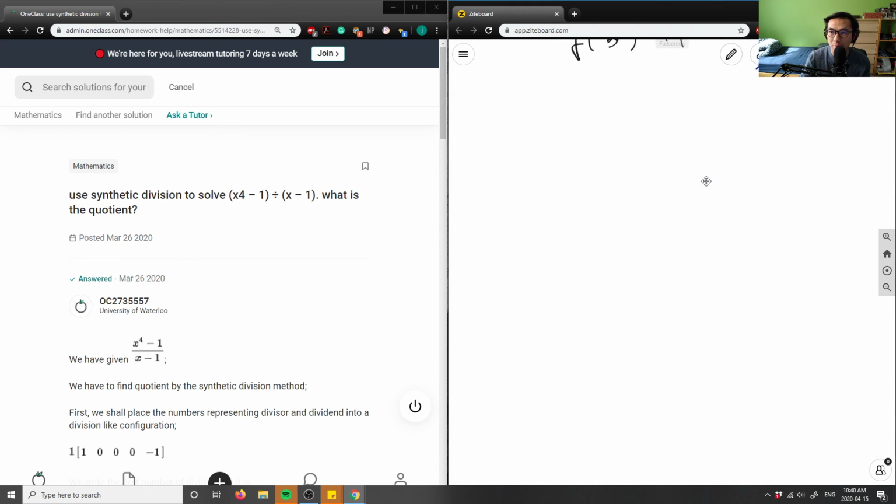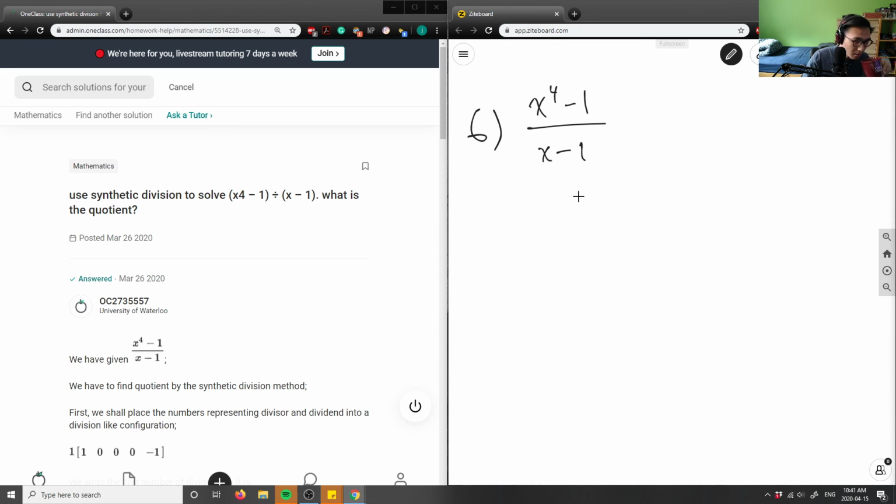Okay, let's look at number 6. It says use synthetic division to solve for that, which is x to the power 4 minus 1 divided by x minus 1. So what are we doing to solve this? It says use synthetic division. When we talk about synthetic division, we can use kind of two approaches. We can either use synthetic or we can use long division. It doesn't really matter which one you use. Both of them will get you the same answer. So take a moment to think about this question.